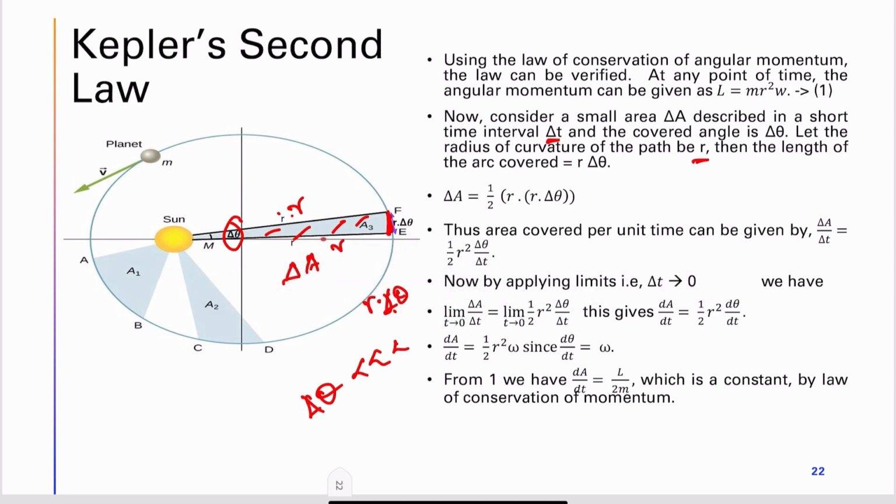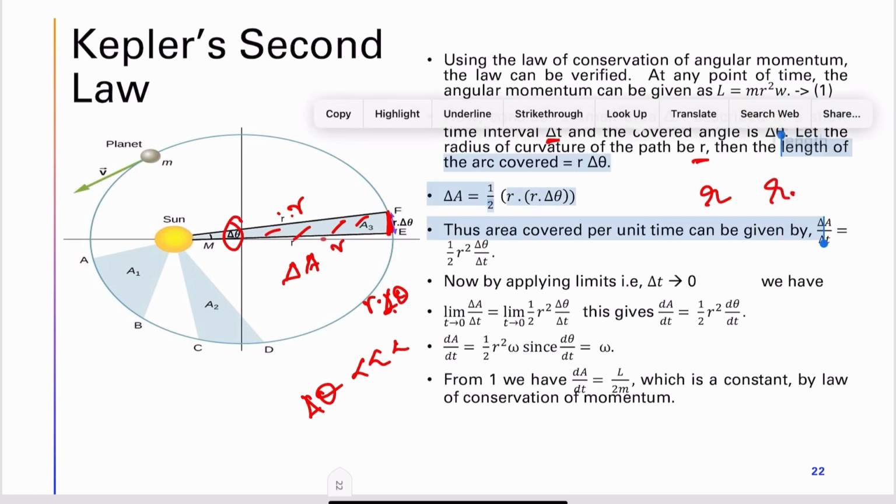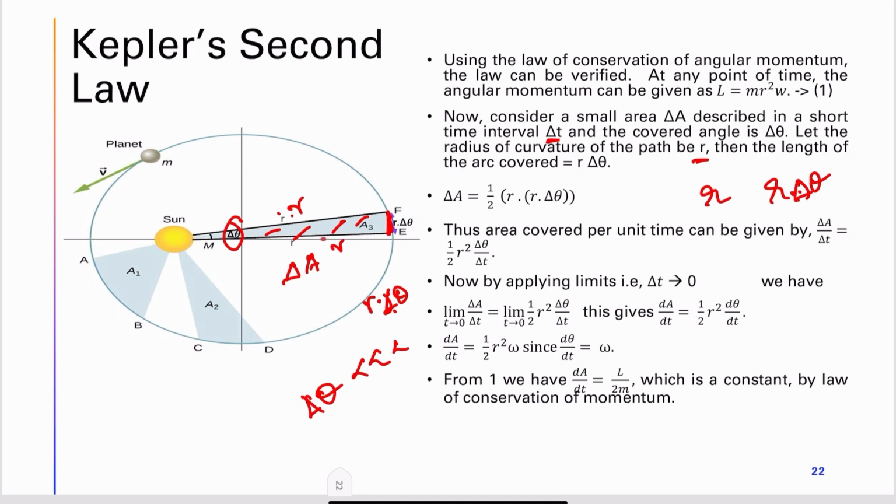So we can approximate it to a right triangle, with height r and base r into del theta. So the area swept in small time delta t is nothing but half into r, that is height, into base of the triangle.